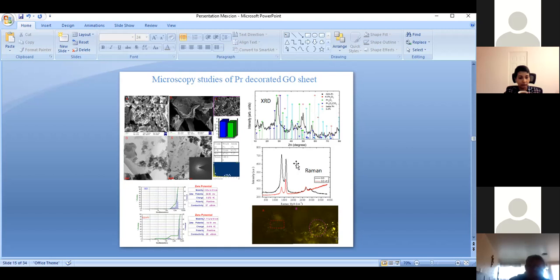Then we further confirm in the Raman spectra: before functionalization the D peak and G peak are less, and after functionalization the D peak is increased due to the residual presence. The particle size is also minimal, around 100 nanometers, because we use potassium permanganate as a nucleating agent. It acts as a reducing agent, because it is not harmful for us compared to other oxidizing agents.